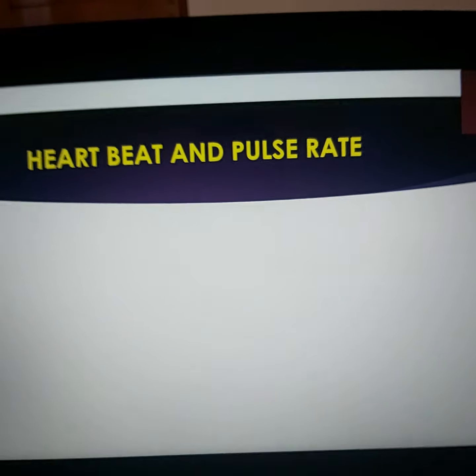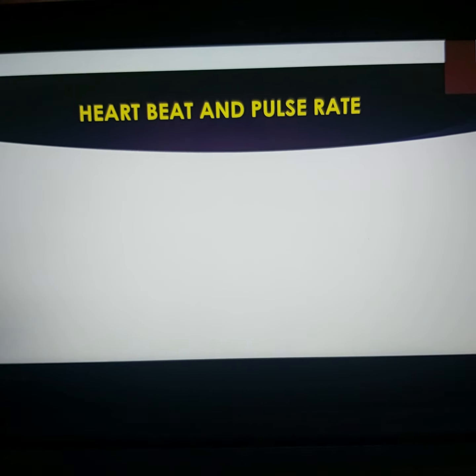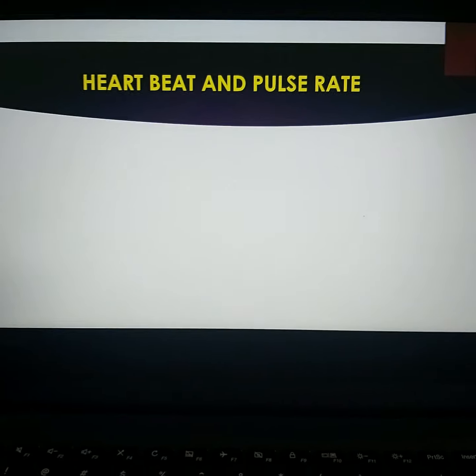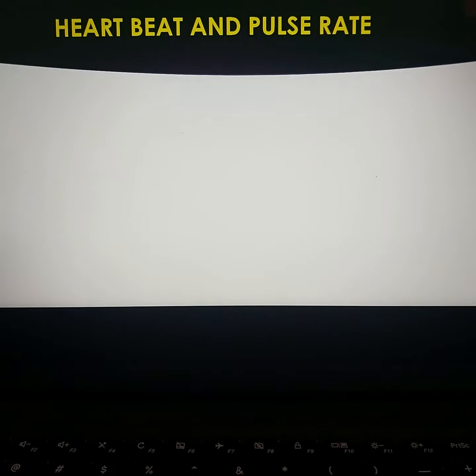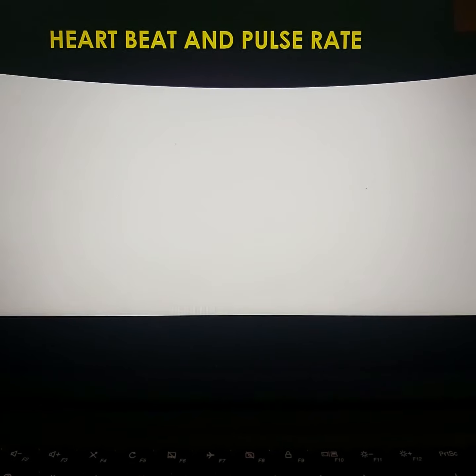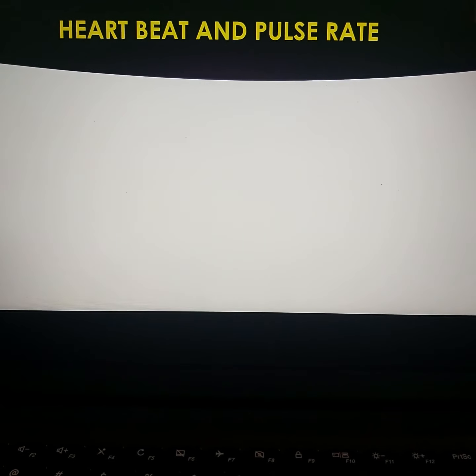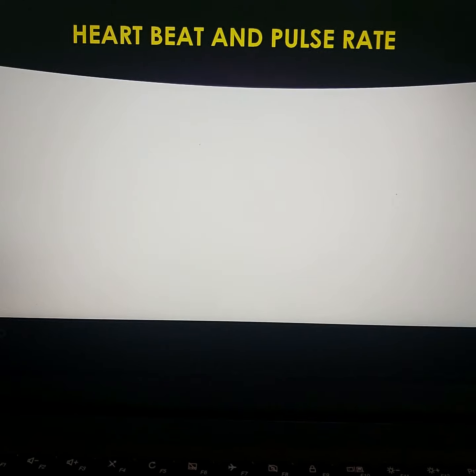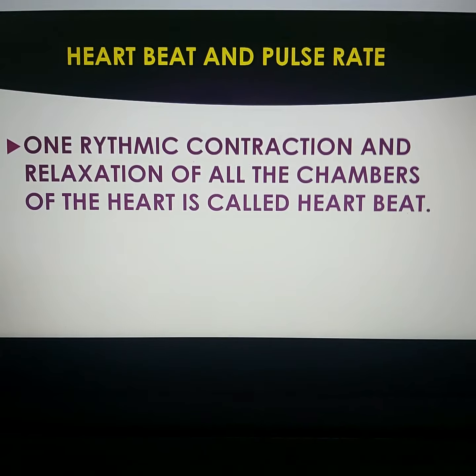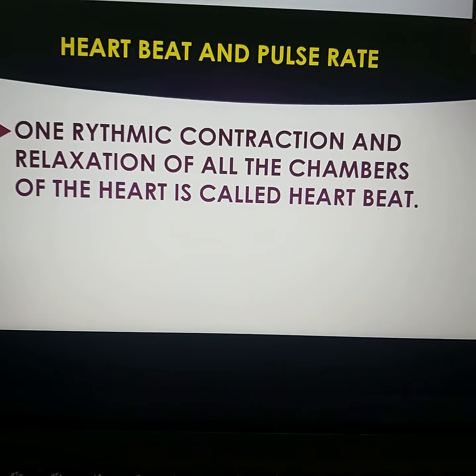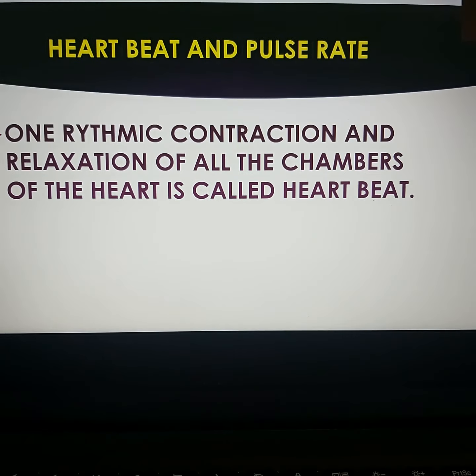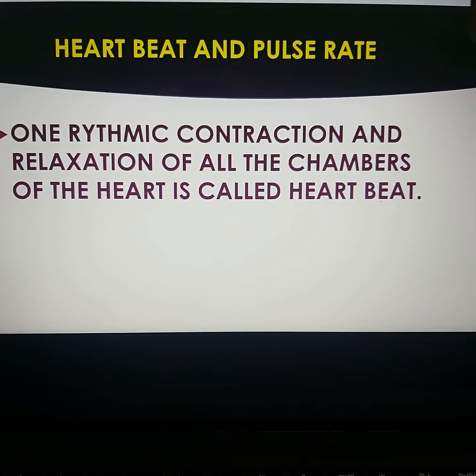Now children, one important topic I want to explain here. What is heartbeat and pulse rate? Heartbeat refers to contraction and relaxation of all the four chambers of the heart. One rhythmic contraction and relaxation of all the four chambers of the heart is called a heartbeat.